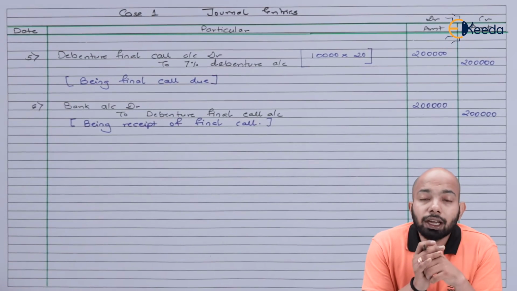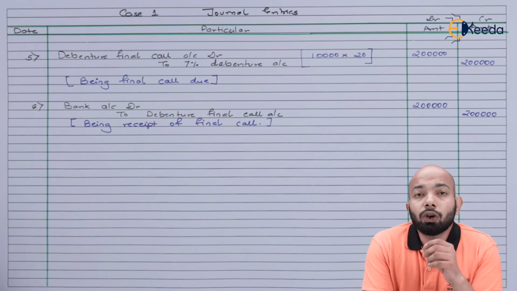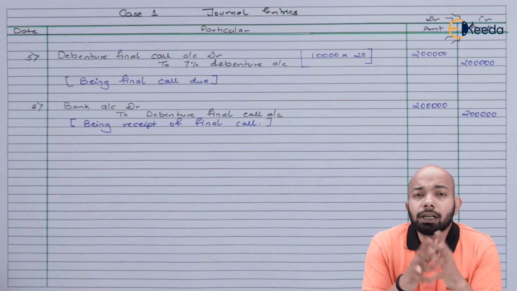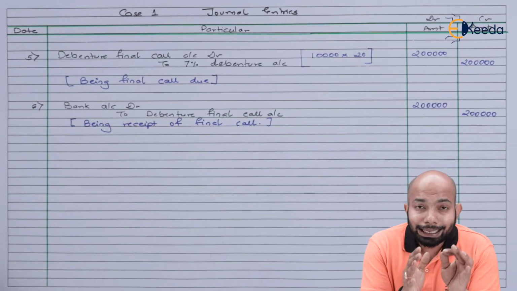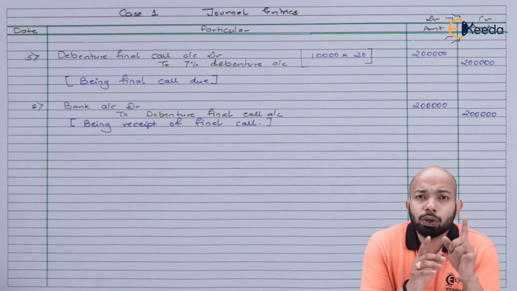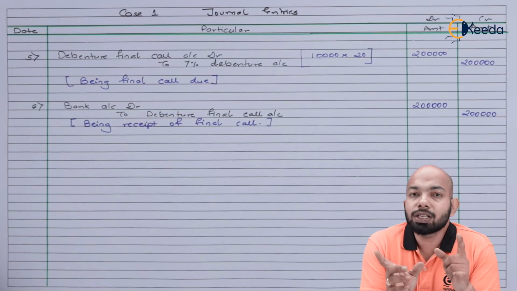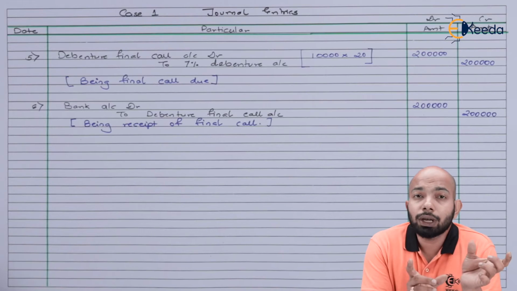Now, when we're talking about debentures being issued, you cannot directly mention that bank account has been debited and loan account has been credited. So bank account will have that much amount and loan account will also have that much amount.